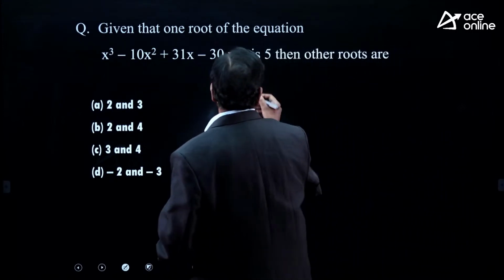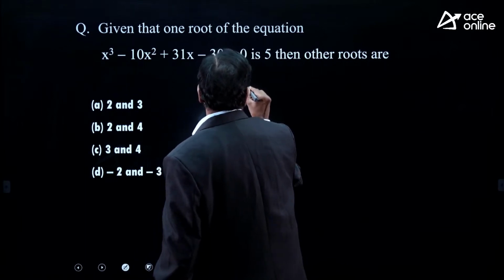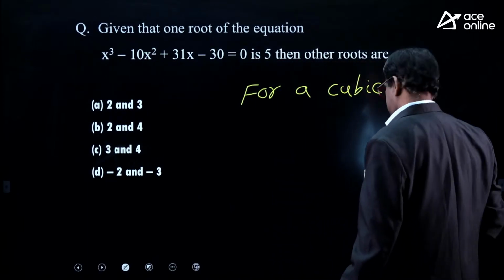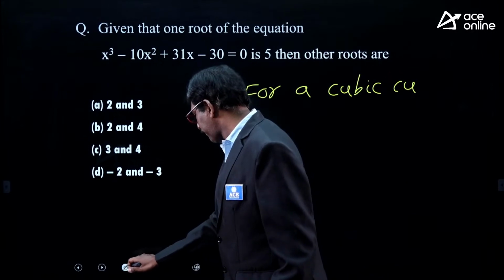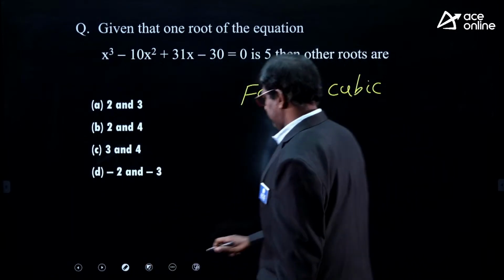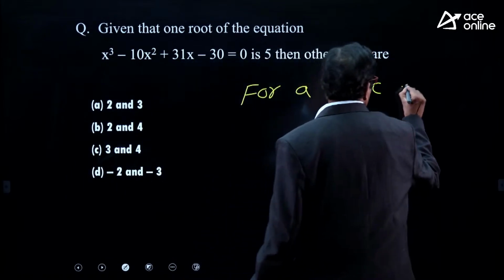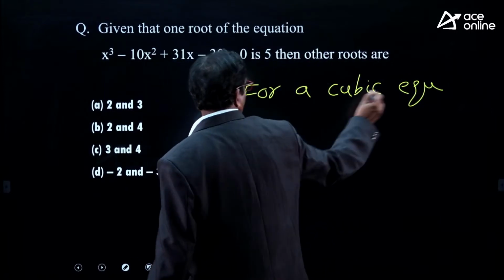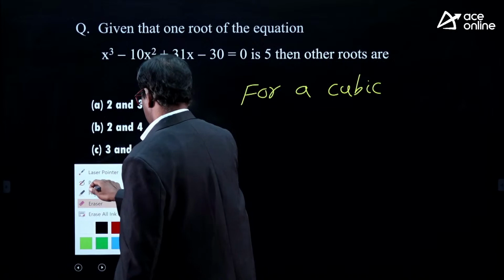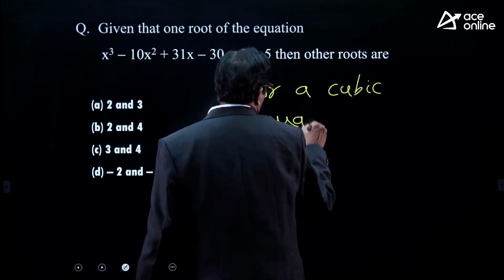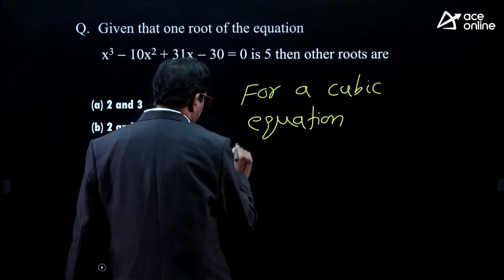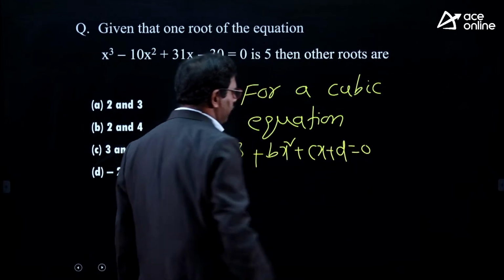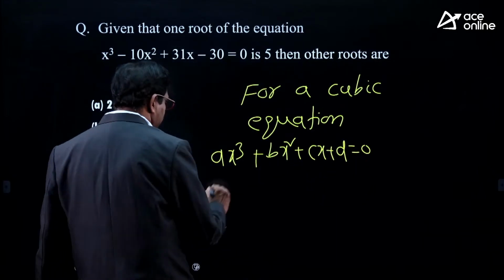For a cubic equation in the form ax cube plus bx square plus cx plus d is equal to 0, what is the sum of the roots?